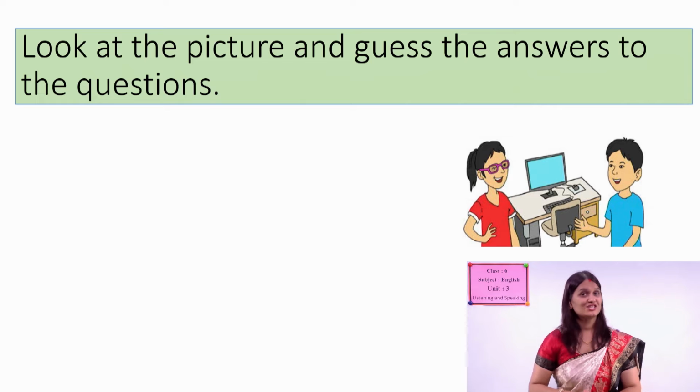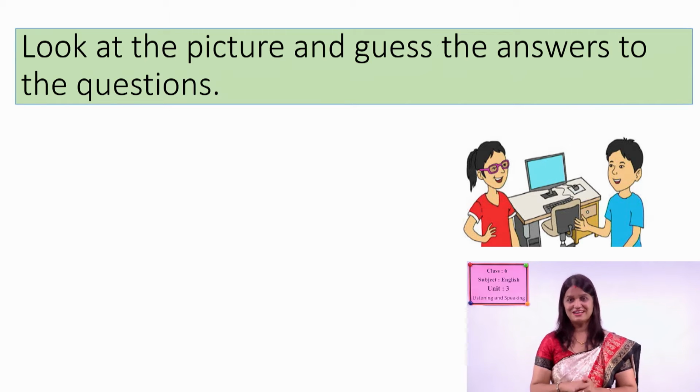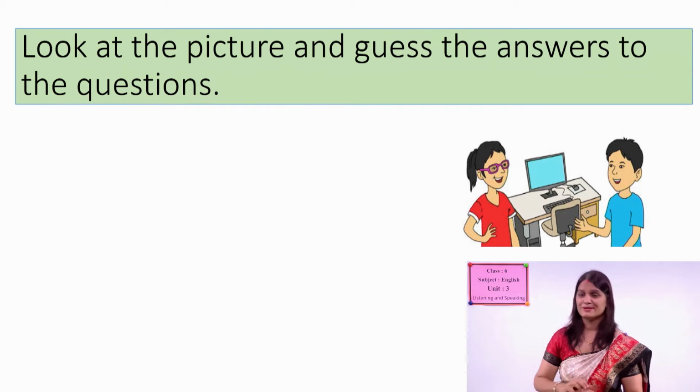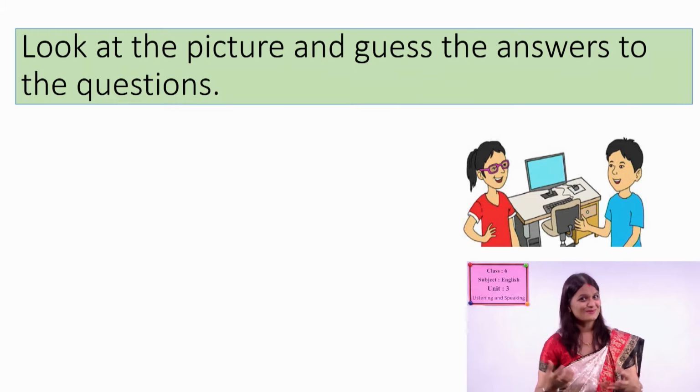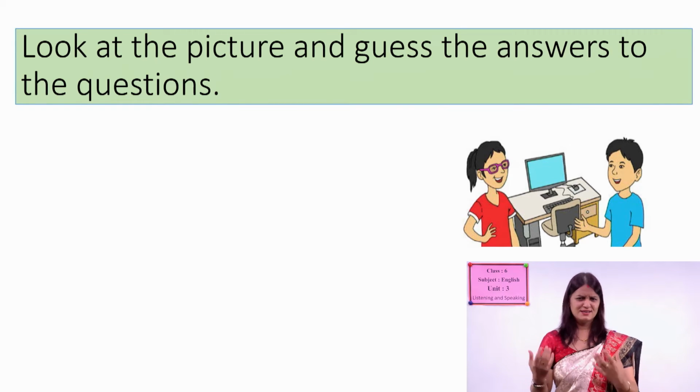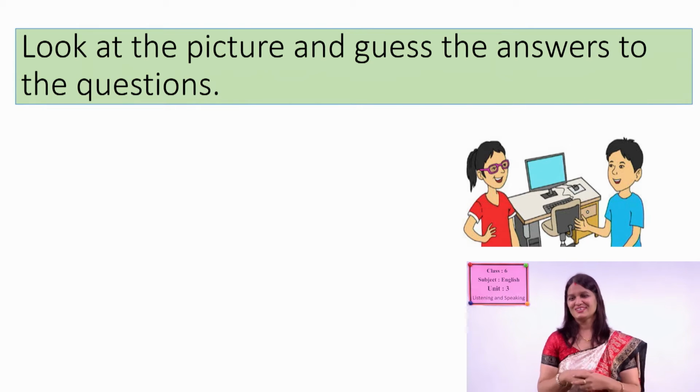We are doing a listening exercise now. I hope you are very excited to listen to the conversation, right? So before that, look at the picture. How many characters, how many people are there? Yes, of course, 2 of them. It seems like they are inside the classroom. No, it seems like they are in the office, right?